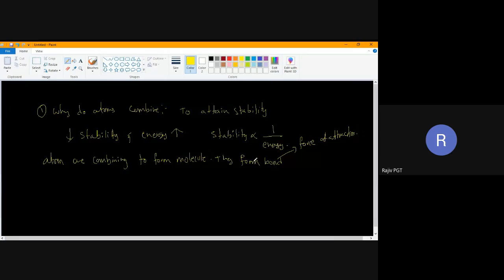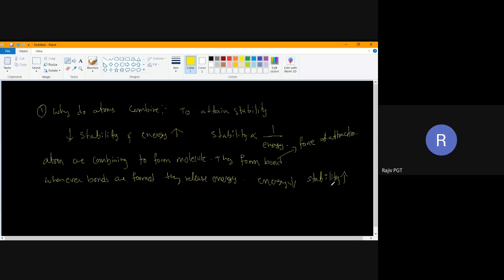They form bonds. Now whenever bonds are formed, they release some energy. That means energy is released. If energy is released, what will happen to energy? Energy will become less. If energy is becoming less, stability will be more. That is why they will combine to lose their energy and get stability.